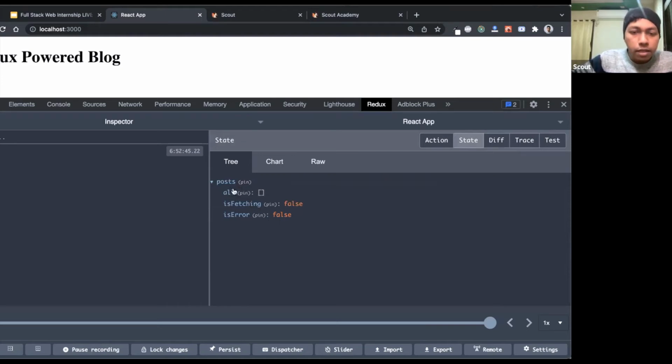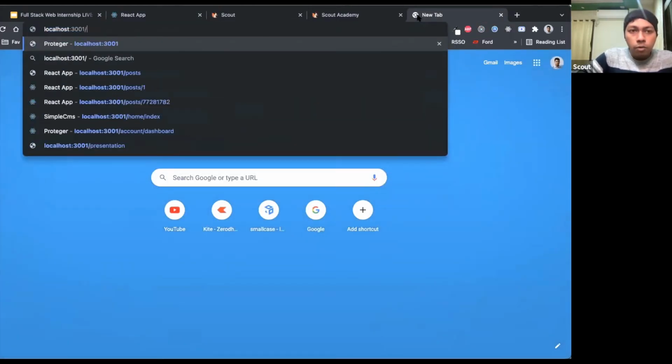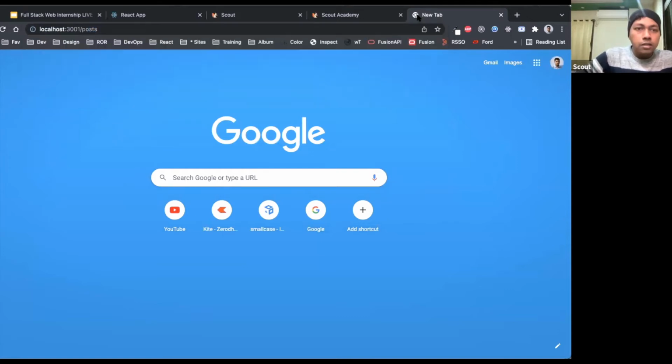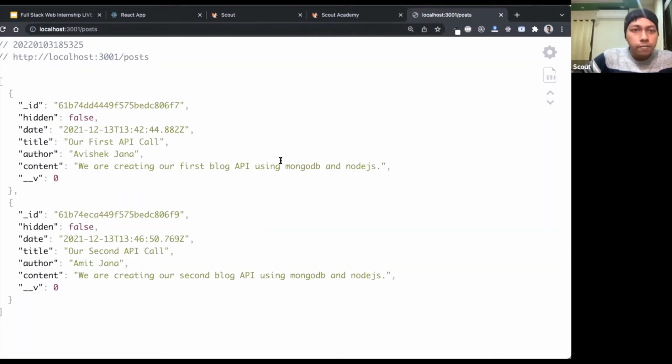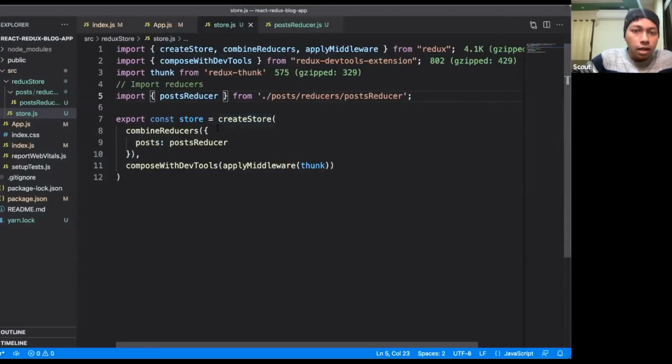So what will we keep inside all? We will make a network call to our Node.js application, which is running on port 3001, the same one we created a few weeks ago. We will make a network call to this API, and whatever posts come, we will keep all of these posts inside this attribute. All right. So our application is now ready.